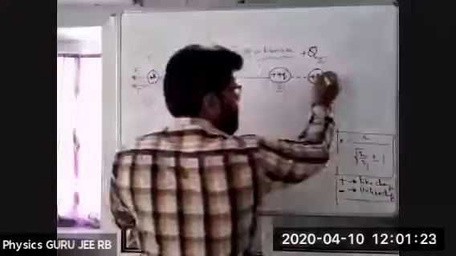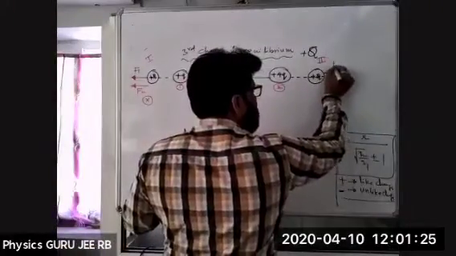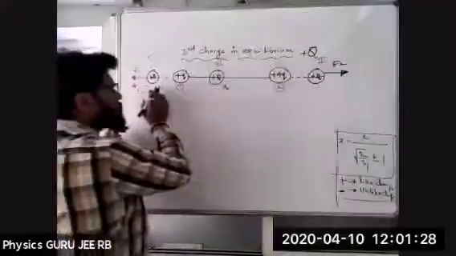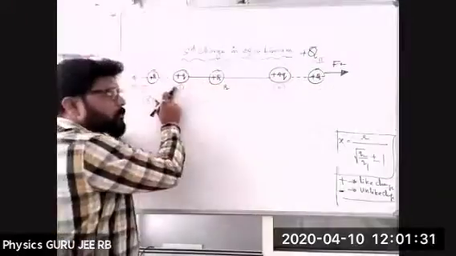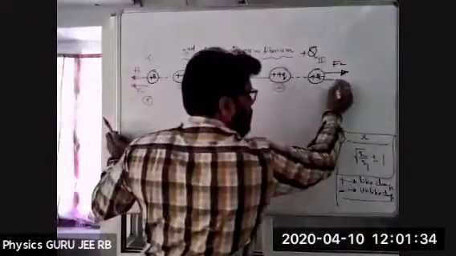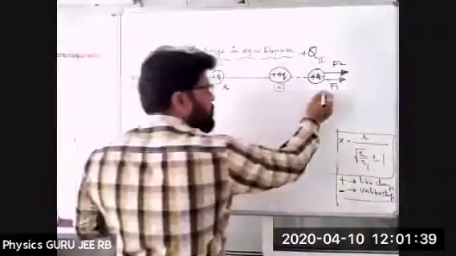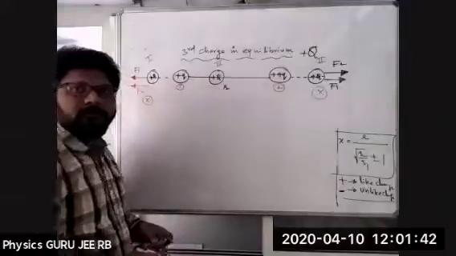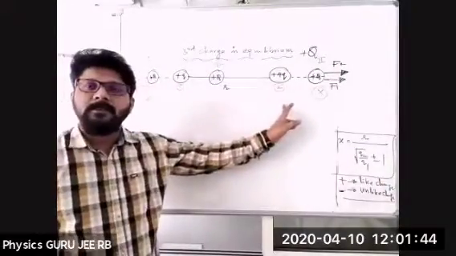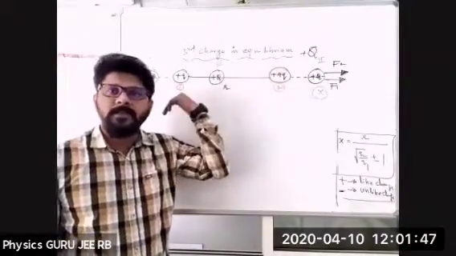That means it is trying to repel in this direction. That is F2. And this is a positive charge. Here also a positive charge. This positive charge again tries to repel in the forward direction, so this is nothing but F1. This is also not possible because both are acting in the same direction. If both are positive charges, the third charge cannot be placed outside the charges.